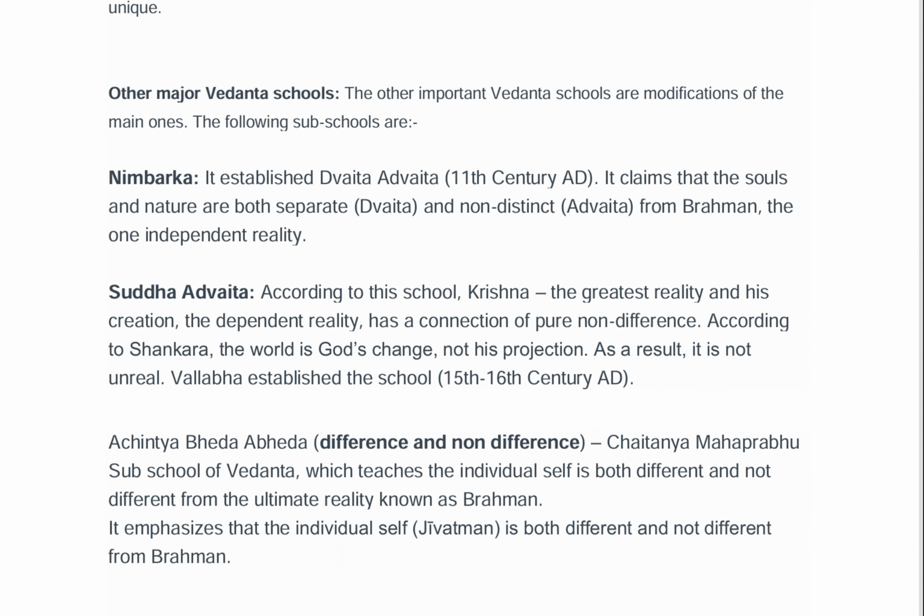Now we will see other major Vedant schools. The other important Vedant schools are modifications of the main ones. The following sub school is Nimbark. It establishes Dvait Advait, 11th century AD. It claims that the soul and nature are both separate and non-distinct, Advait, from Brahman, the one independent reality. So here the Brahman is the one independent reality, and both soul and nature are separate, but cannot be distinct from Brahman.